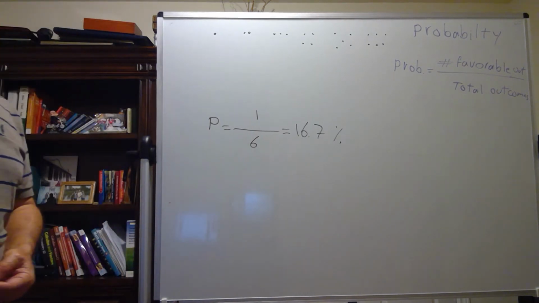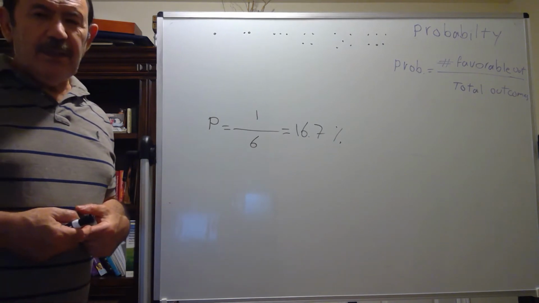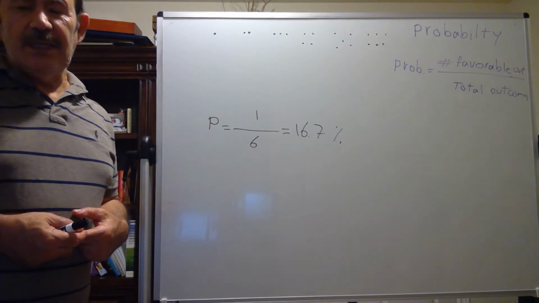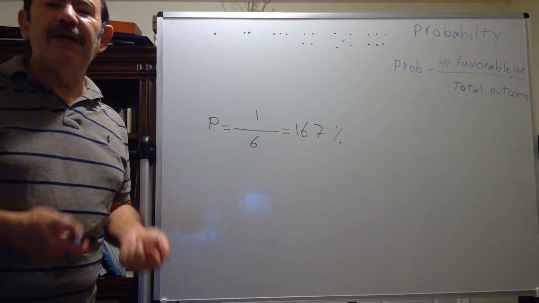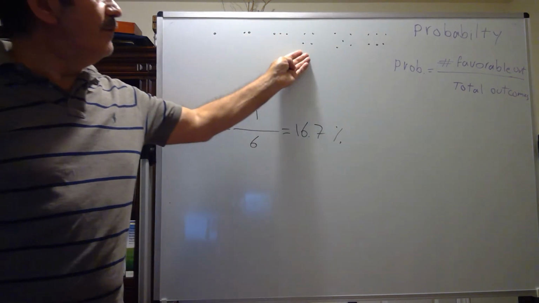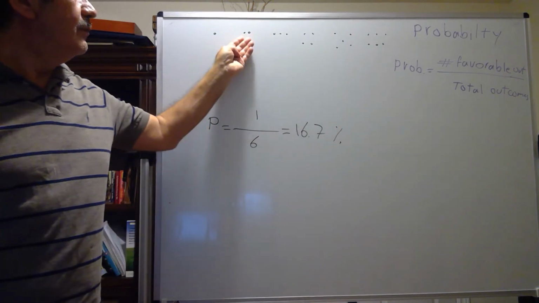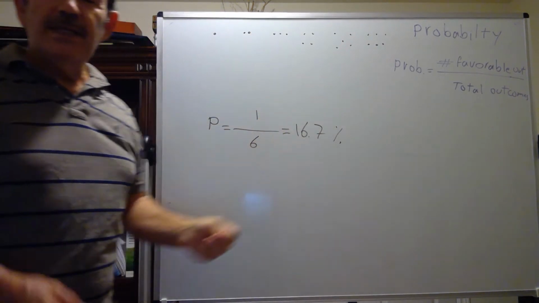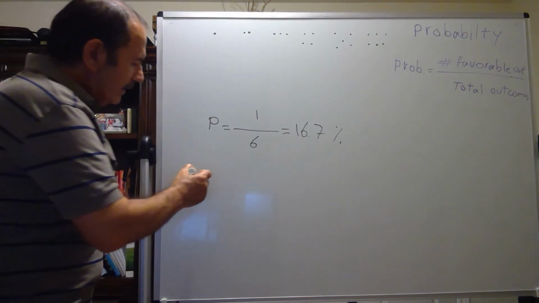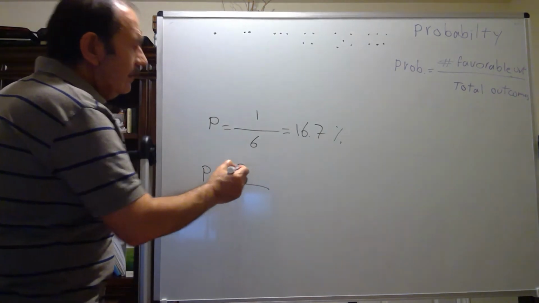Now, let's say I'm rolling a dice and my desirable favorite outcome is the face up being an even number. An even number can be 2, 4, or 6. All of them are even. So how much is my favorable outcome? It is 3.